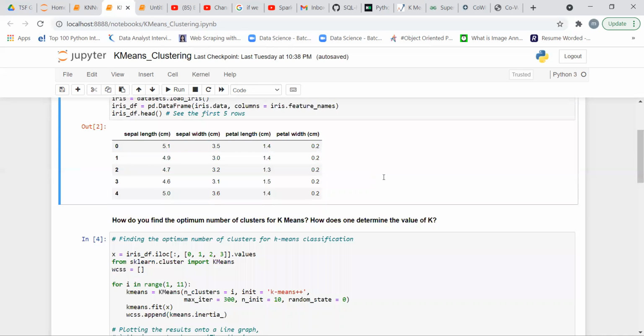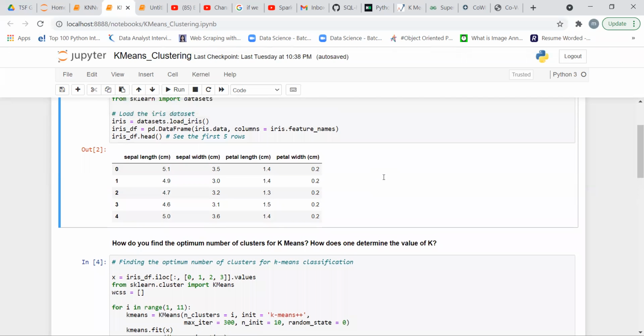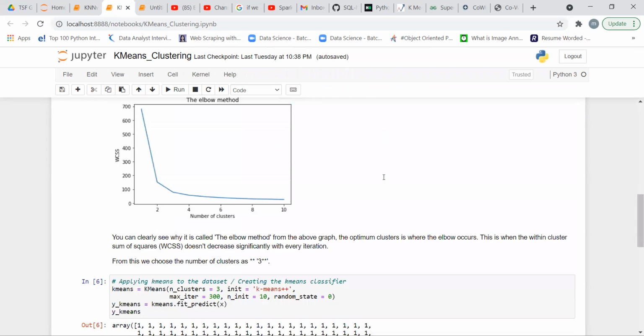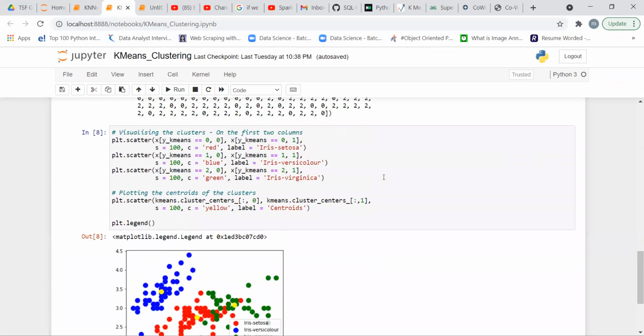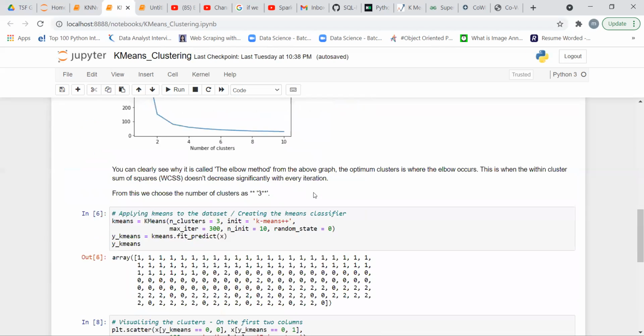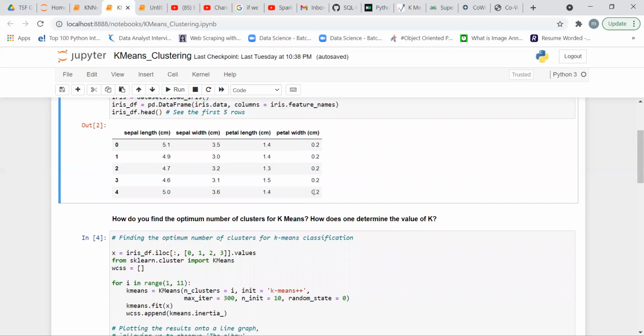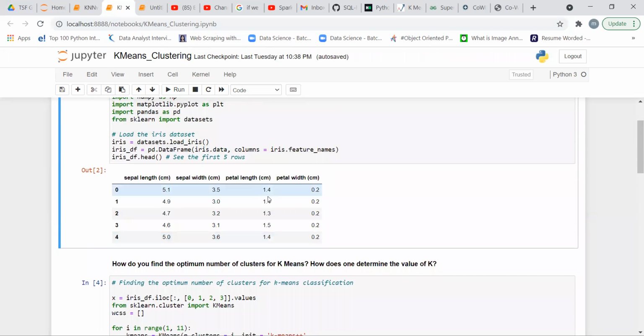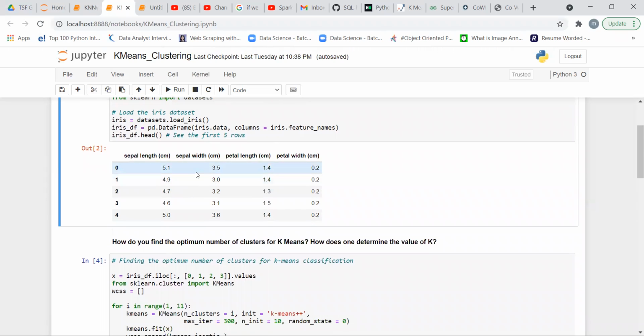Basically, we have three categories of flower in the iris data set: setosa, versicolor, and virginica. These characteristics are based on the sepal length, sepal width, petal length and petal width.